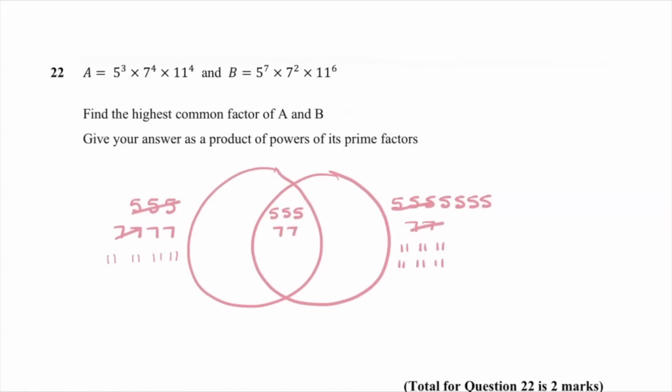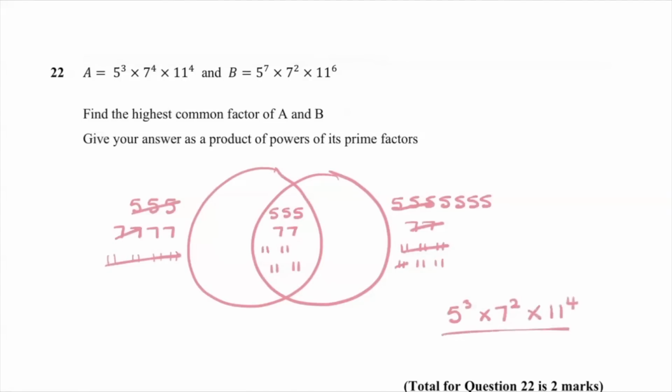And then I've got 4 11s that can go with those. I don't need to populate the rest of the Venn, because I'm only interested in the highest common factor, which is this section here. They want me to give the answer as a product of powers. So I have got 5 to the power of 3 times 7 to the power of 2 times 11 to the power of 4.